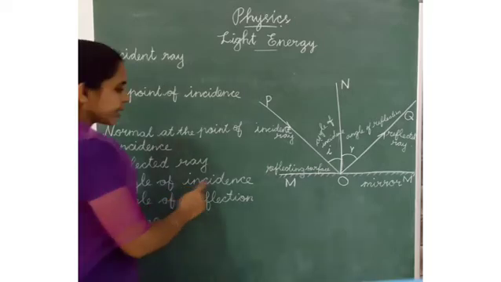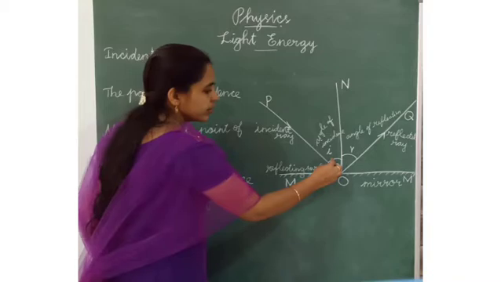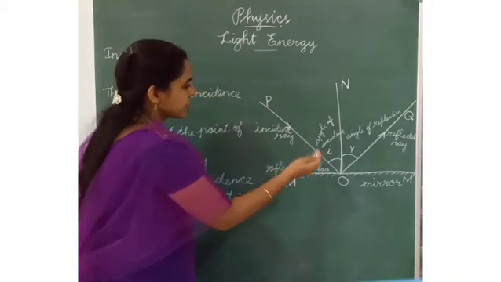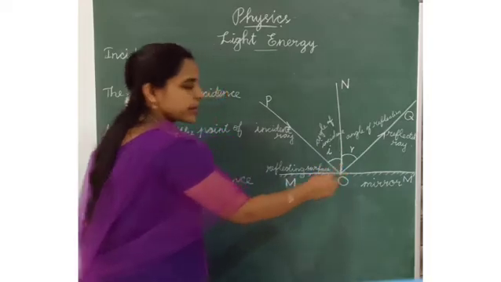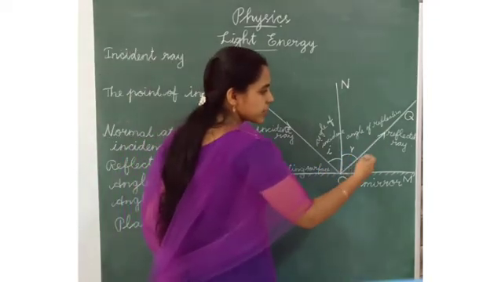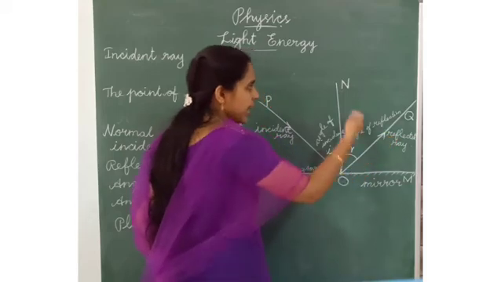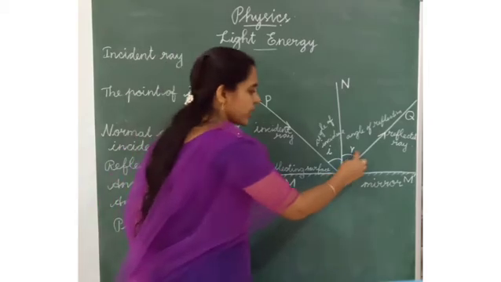Angle of incidence means the angle between the incident ray and the normal at the point of incidence, and angle of reflection is the angle between the reflected ray and the normal at the point of incidence.